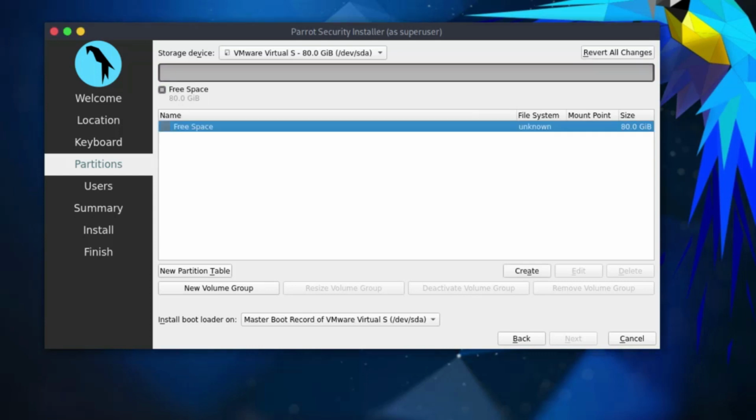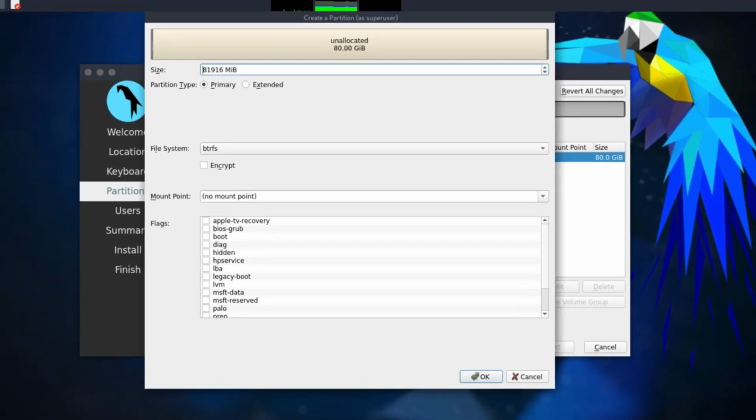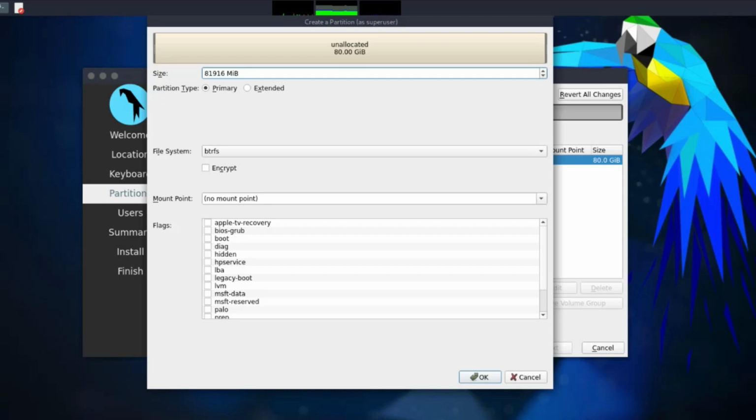Now I have a free space, so this is it. When I click on it, I can go for Create. Here I would like to allocate the size that I want for this drive. You can see it's in megabytes. For you to get the actual size, you need to multiply whichever number you want by 1024. That will give you the actual size of your hard drive. I'm not going to partition this drive, so I'm going to click on Cancel.